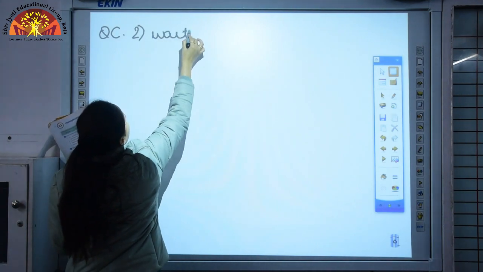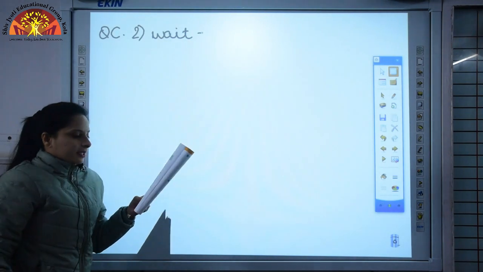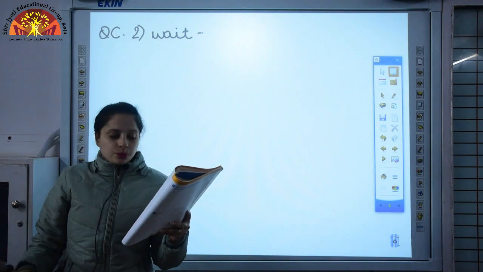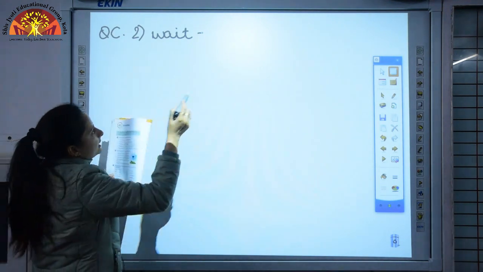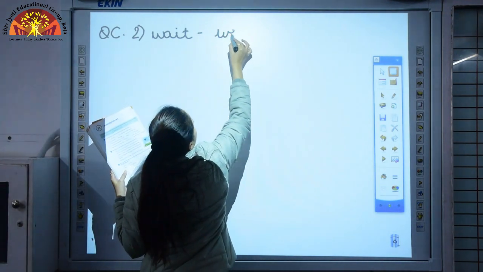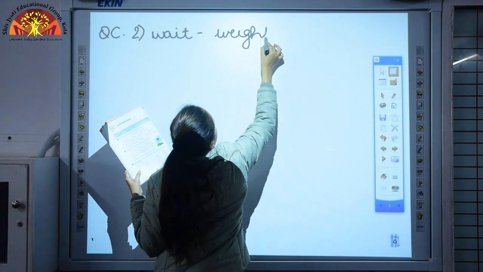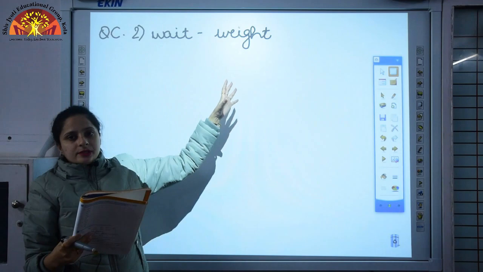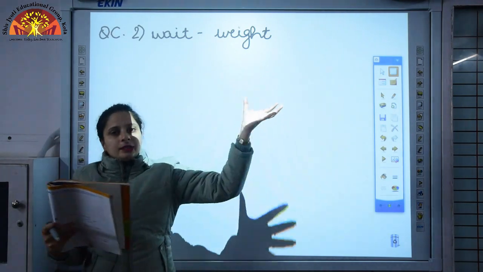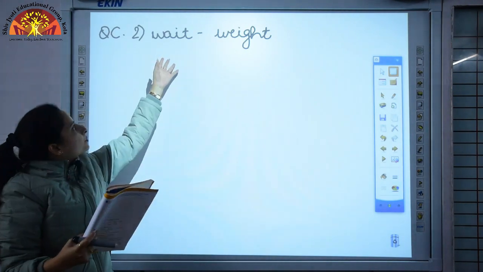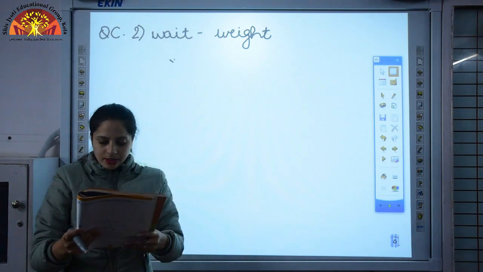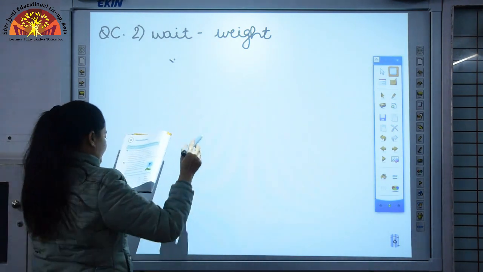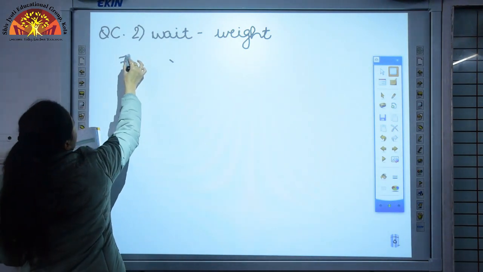You have to give the correct word. Now this is weight. It will be similar to wait. So these two are again homophones. Okay, this weight refers to your health. Weight, and this wait when you are waiting for someone. Now it will be seventh one I'll discuss with you.